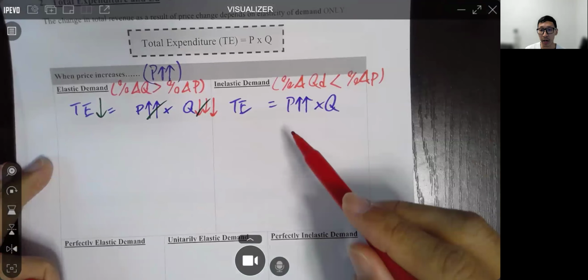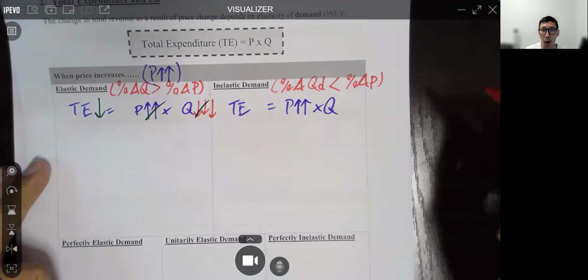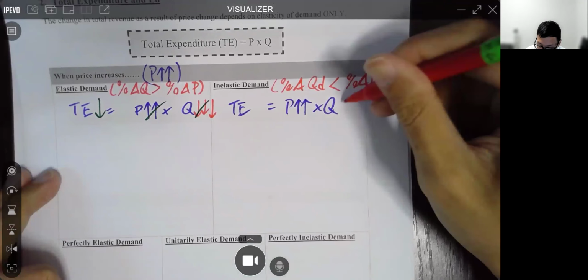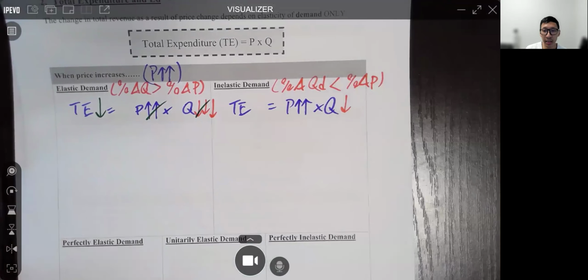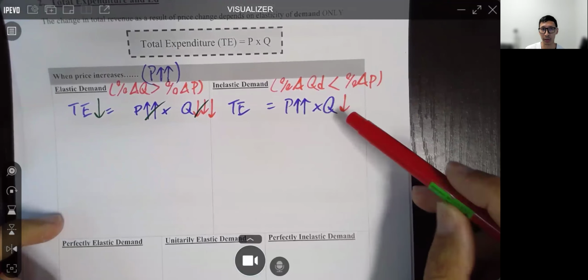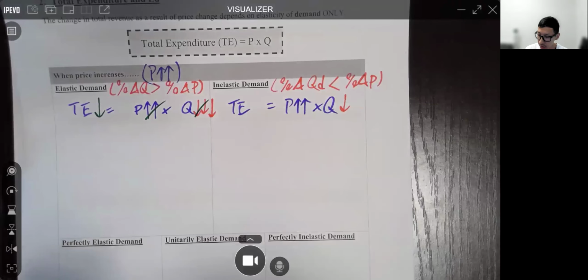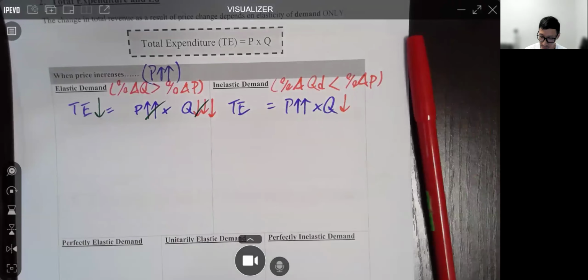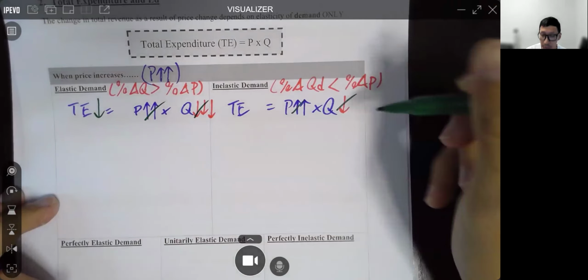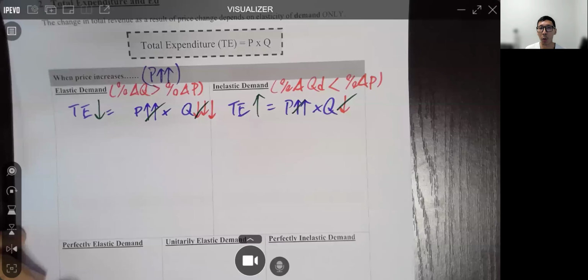When price increases, quantity would drop by the law of demand, but since quantity is dropping by a smaller percentage, we put one arrow. Now let's cancel them out. We see we have one extra up, therefore total expenditure would go up.